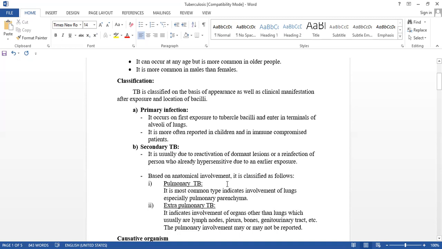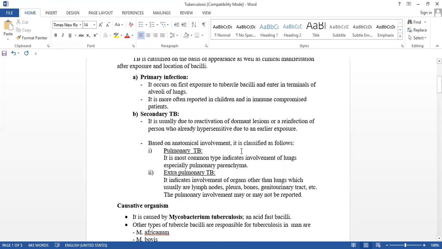Anatomical involvement means according to the organs or structures: pulmonary TB and extrapulmonary TB. Pulmonary TB, as the name itself indicates, is the most common type and involves the lungs, especially the pulmonary parenchyma.